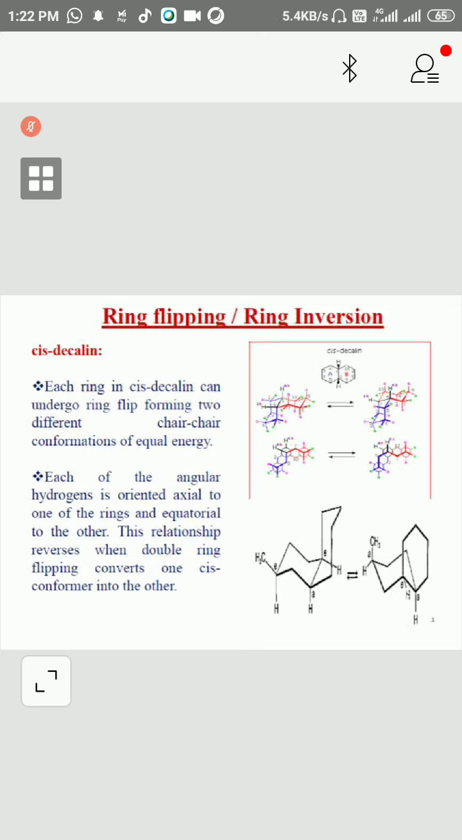Each of the angular hydrogens is oriented axial to one of the rings and equatorial to the other. So this relationship reverses when double ring flipping converts one cis conformation into the other. You can see this is the structure of this one, cis with respect to each other.